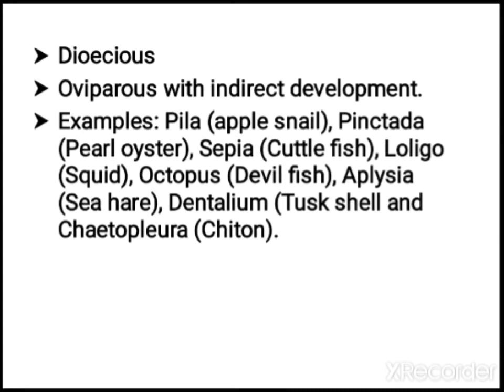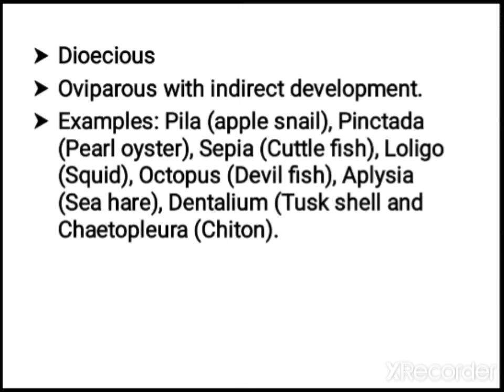Pila, that is apple snail, and pearl oyster, the pearl making oyster, also comes under this category. Sepia, that is cuttlefish, Loligo, that is squid, octopus, and Aplysia, which you call sea hare, Dentalium, which looks like a tusk, so you call it tusk shell. All these organisms come under this category.